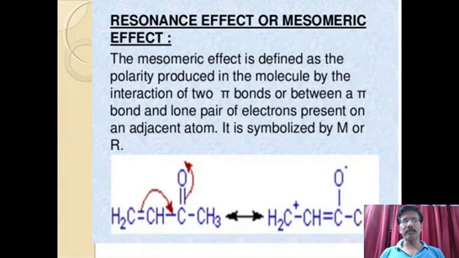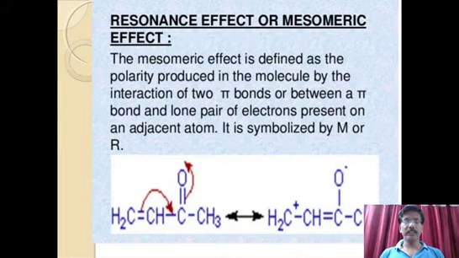When a pi bond is shifted from one atom to another, whenever there is a possibility of shifting of a pi bond, and that is the main reason for showing an electron withdrawal effect or electron releasing effect, then that particular concept is called the resonance effect. It is called the resonance or mesomeric effect because it involves almost the same process which is involved in resonance.